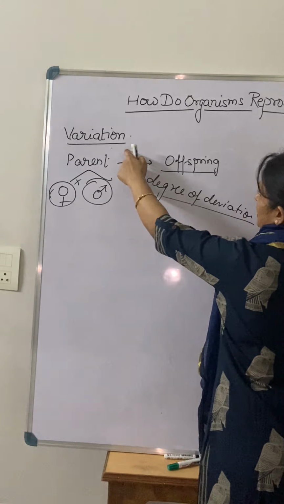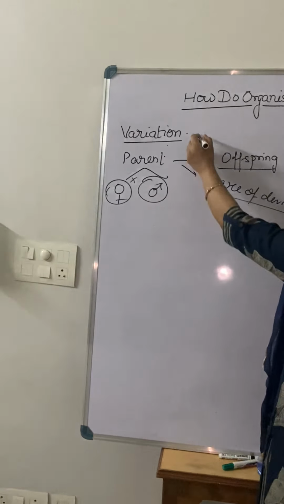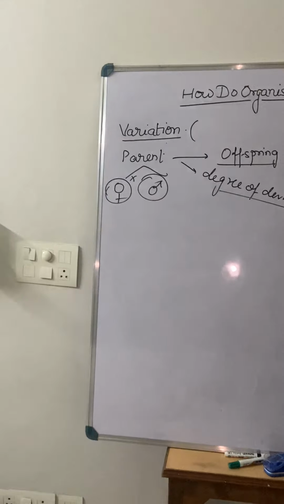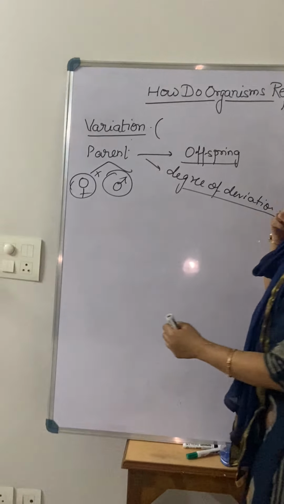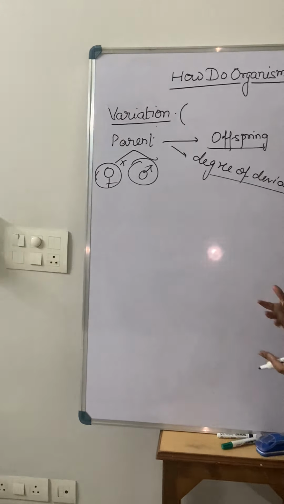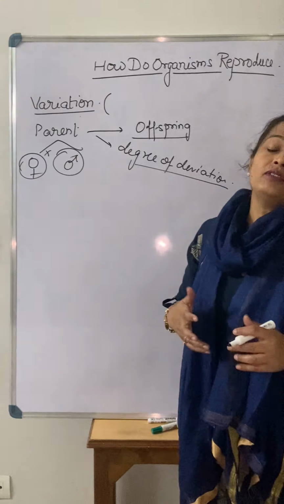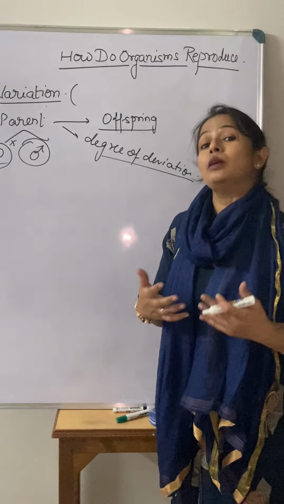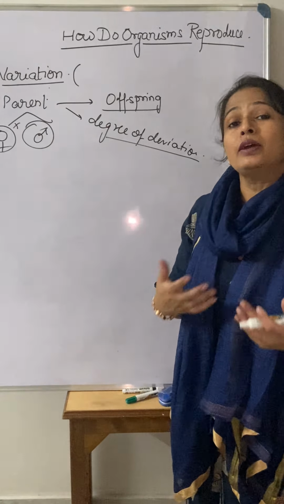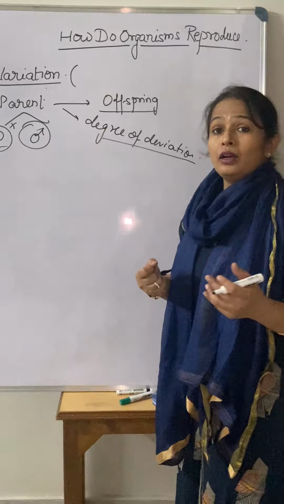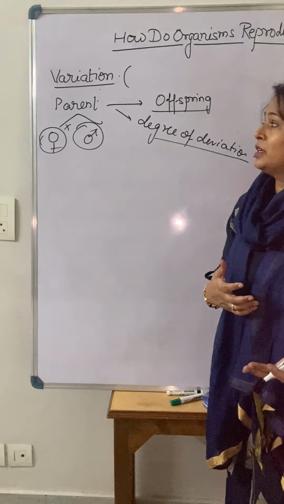Now the point is, why is it important for the species? Yes, it is very important, because for the survival of the species, variation is very important. If the same type of species keeps increasing, no new species comes out, there is no evolution. So the population increases, and when the population increases, they need the same kind of habitat, the same kind of food, the same environmental conditions, all the things they require are the same. But in that case, what happens? There is survival of the fittest, right? There is competition between the species, and maybe there is extinction of the species also.